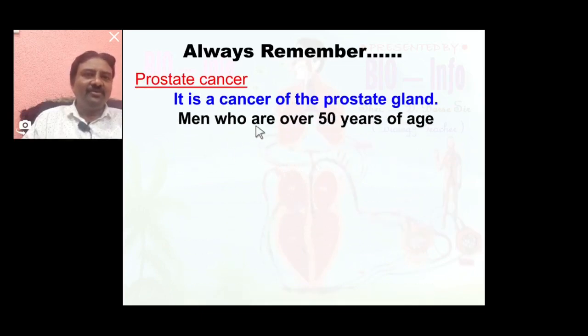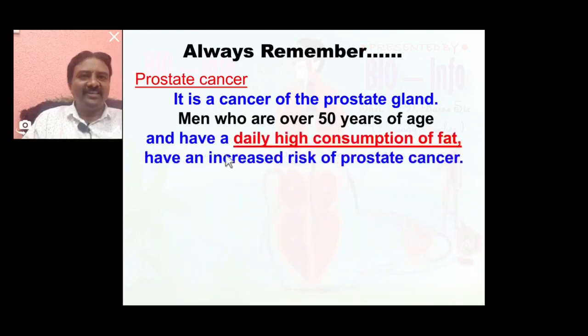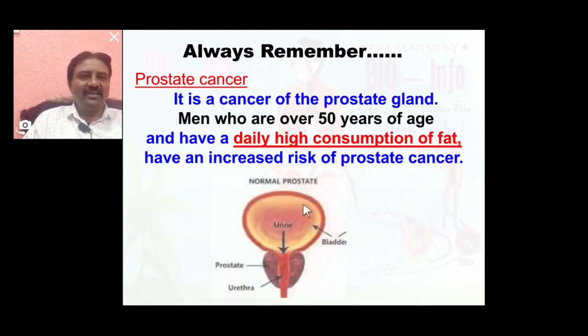Men who are over 50 years of age and have a daily high consumption of fat have an increased risk of prostate cancer. This is the prostate gland.